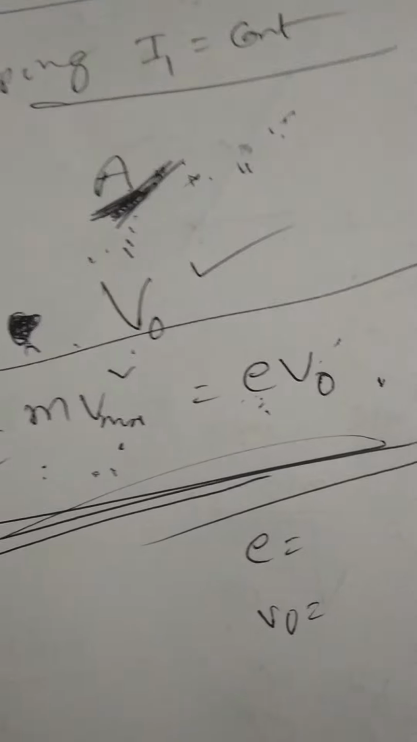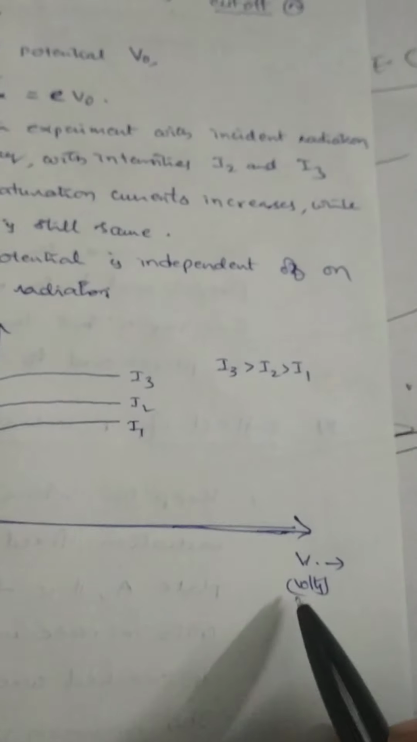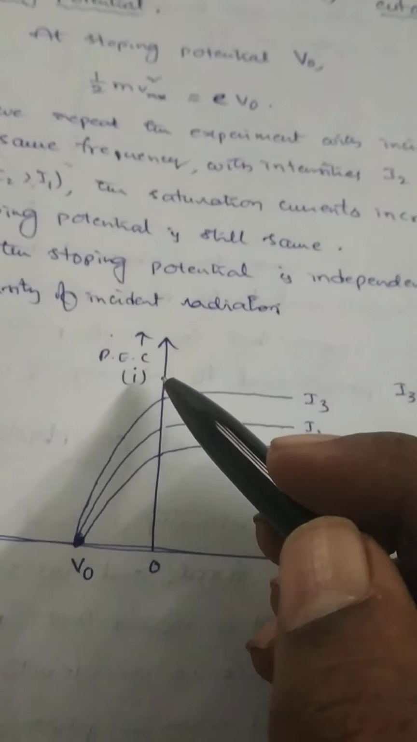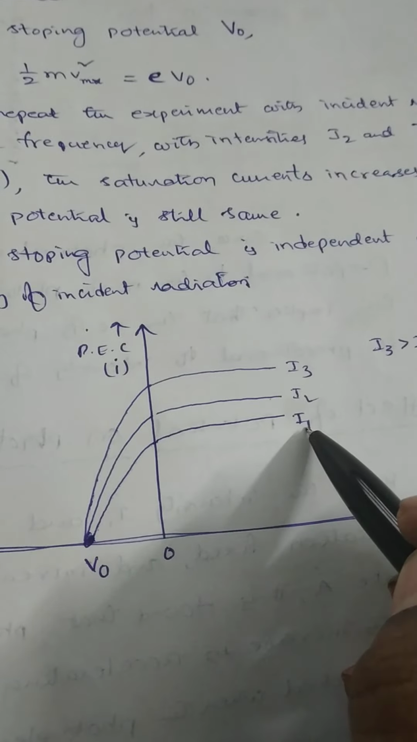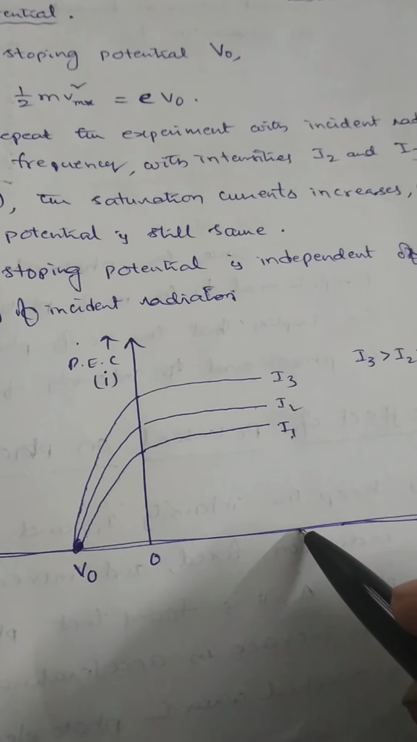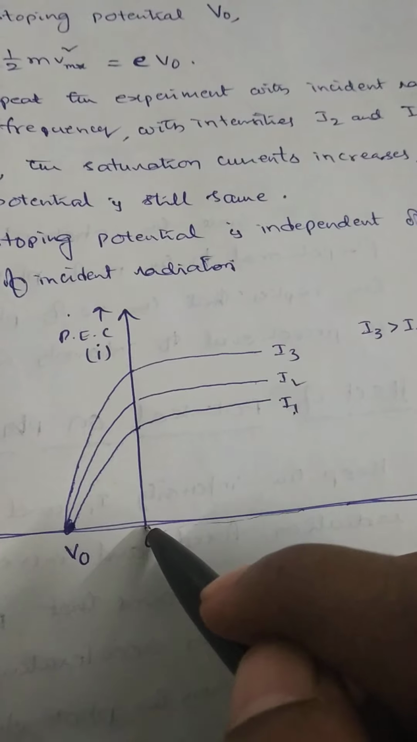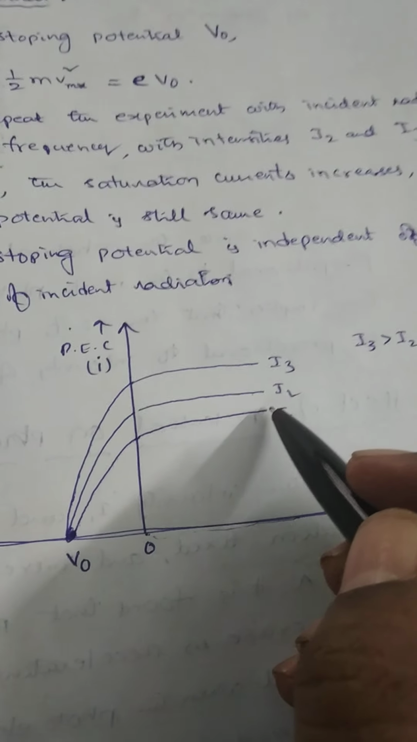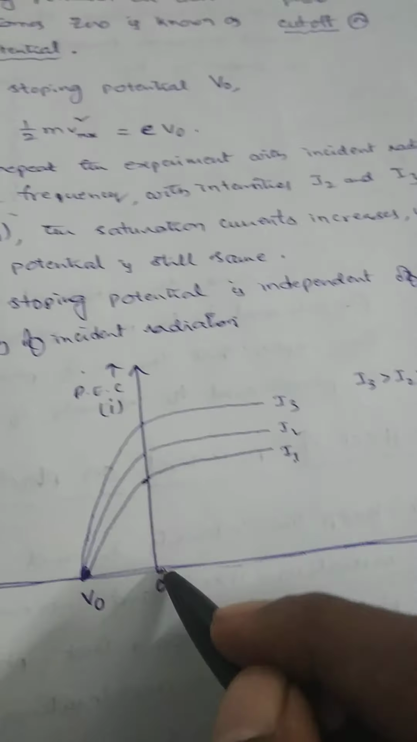A graph is drawn by taking potential on the x-axis and photoelectric current on the y-axis at an intensity I1. Suppose the potential of A decreases up to 0, which means the saturation current decreases. If the potential of A